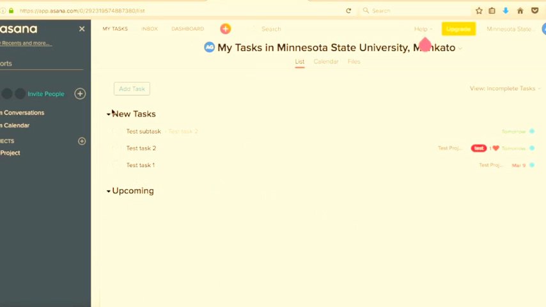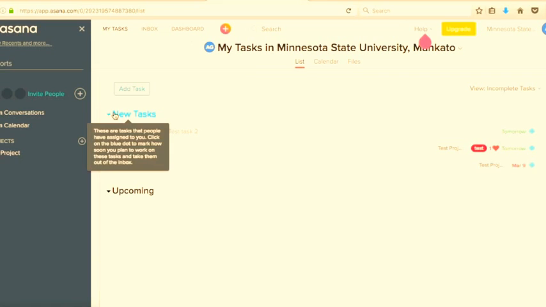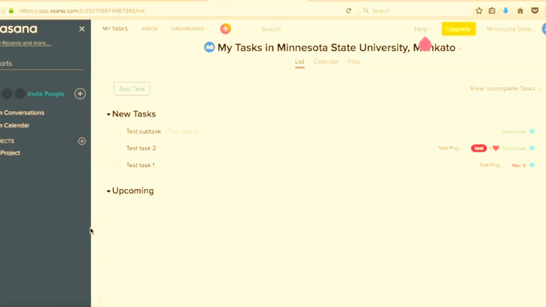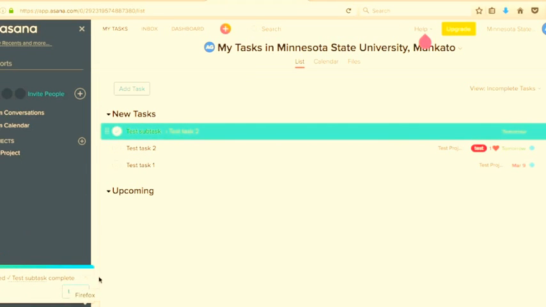As you can see, these tasks are now categorized into new task, upcoming task, and there are 2 more usually, which are today and later. So you can move tasks among these sections, and whenever a task is complete, you can just press the tick here and the task is complete.